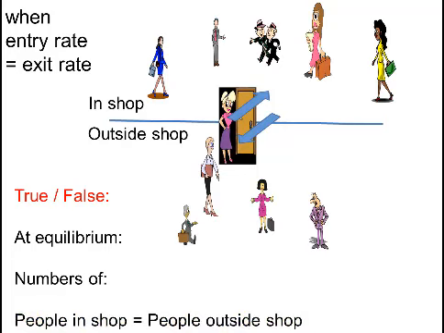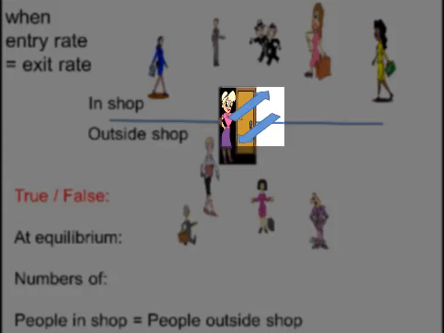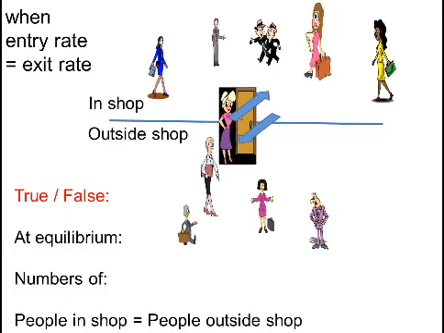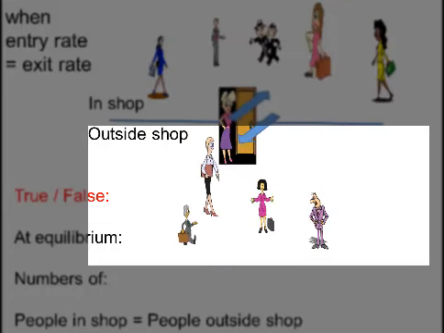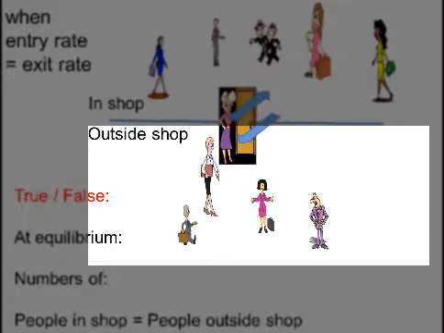To help us to think about this, we need to think of a situation which is a bit like a closed system. Maybe a mall containing a certain number of people who can't leave the mall. The rate of entry might equal the rate of exit for one shop in the mall. But although the number of people inside and outside the shop won't change as time passes, this doesn't tell us anything about the number of people in the shop compared to how many are outside.